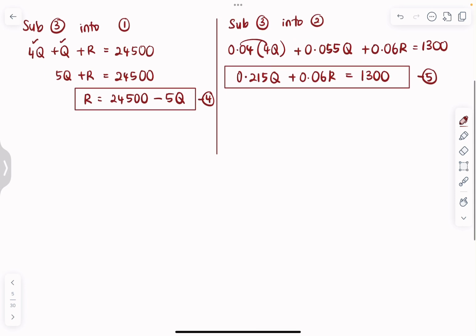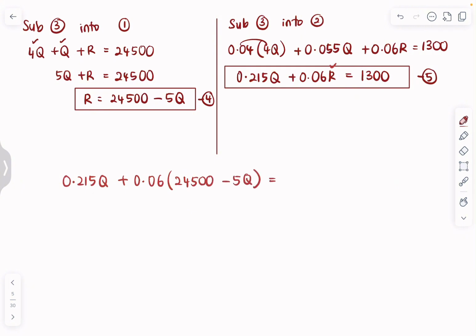So now we are down to two unknowns only, Q and R. Since we know R is equal to this, we can sub this into this R. So the next step would be 0.215Q plus 0.06R. So R is 24500 minus 5Q equals to 1300. I just took all this and put it into this R. Right. Now we can expand and simplify.